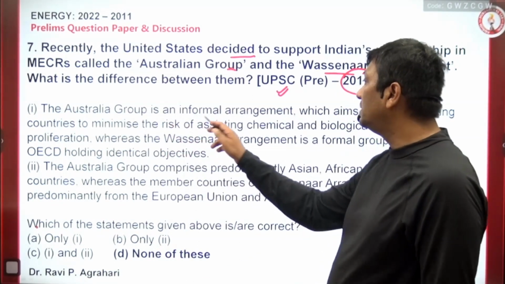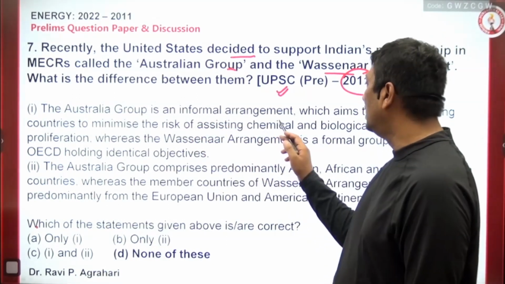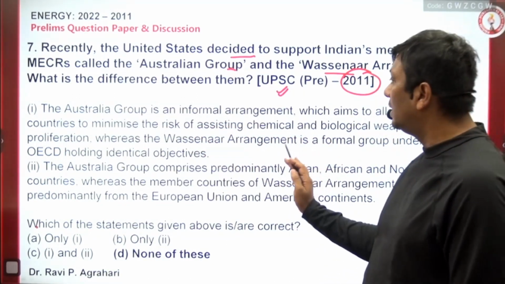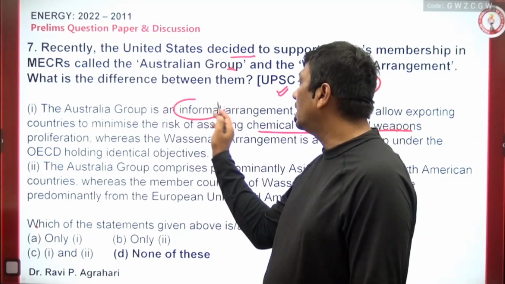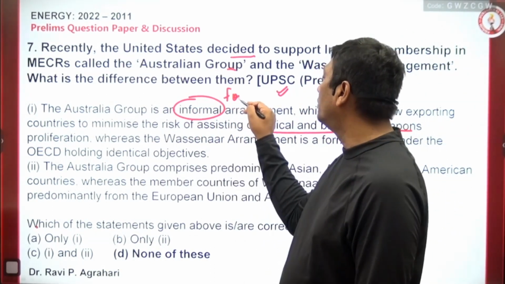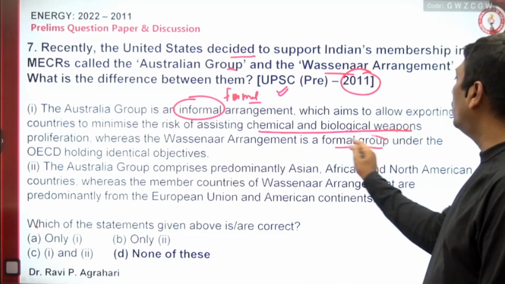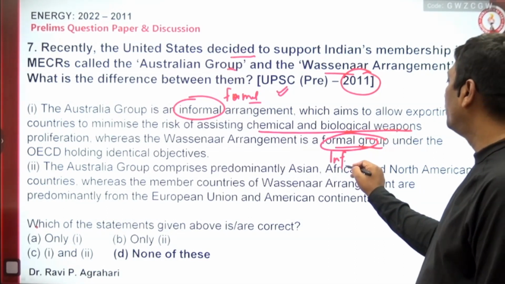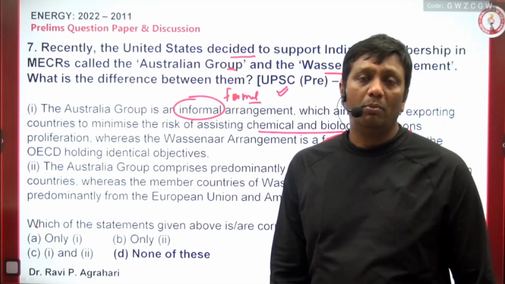Differences. The Australia Group is an informal arrangement which aims to allow exporting countries to minimize the risk of assisting chemical and biological weapons. That is okay, but the Australia Group is not informal, it is a formal group. Whereas the Wassenaar Arrangement is, no, it is an informal group. So what is the meaning of formal and informal group?